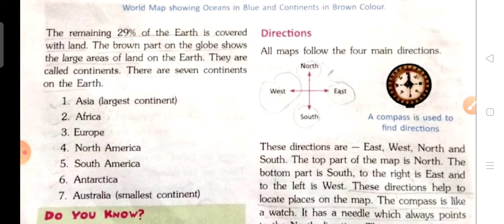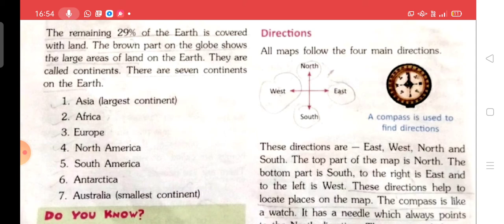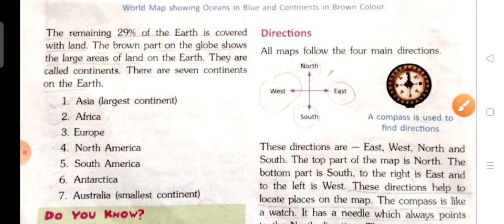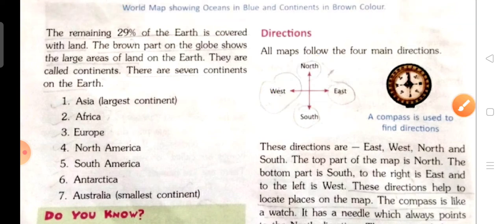Here you can see a picture of a compass. These directions are east, west, north and south. The top part of the map is north. The bottom part is south. To the right is east and to the left is west. Top part is north and bottom part is south on the map.